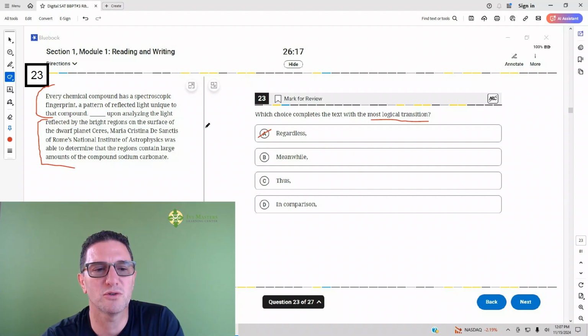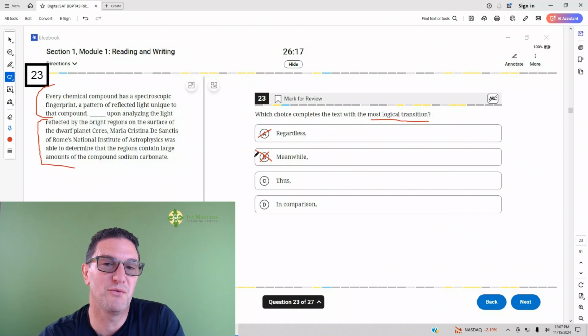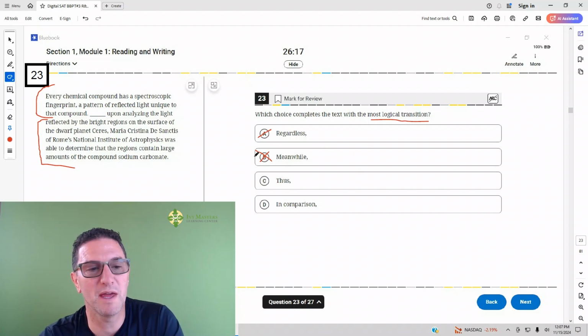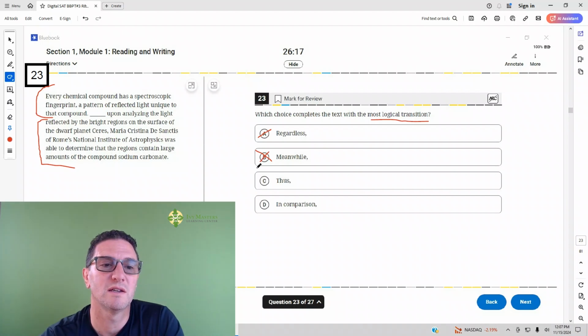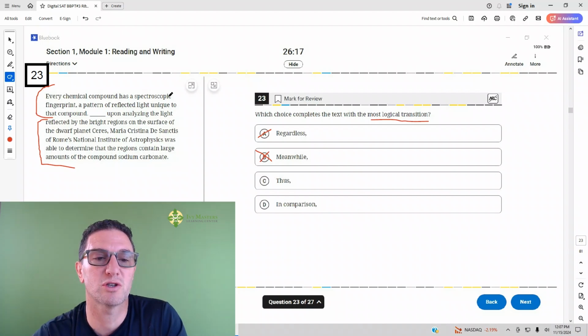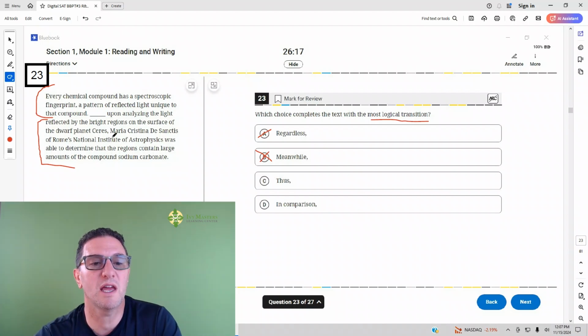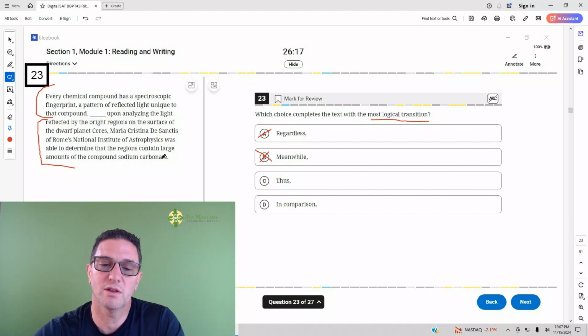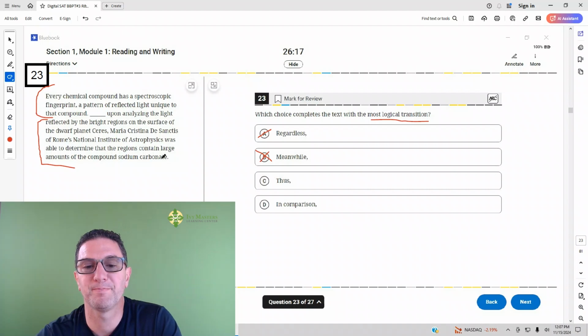So let's go to the answer choices. Meanwhile would mean that two things are happening at the same time. That doesn't make sense because before is just a statement of fact, and then you've got something happening after. That's gone. Thus, thus is like for this reason. Yeah, for this reason: if every chemical compound has a spectroscopic fingerprint, for this reason she's able to know that the dwarf planet Ceres has lots of sodium carbonate on it. That looks good.